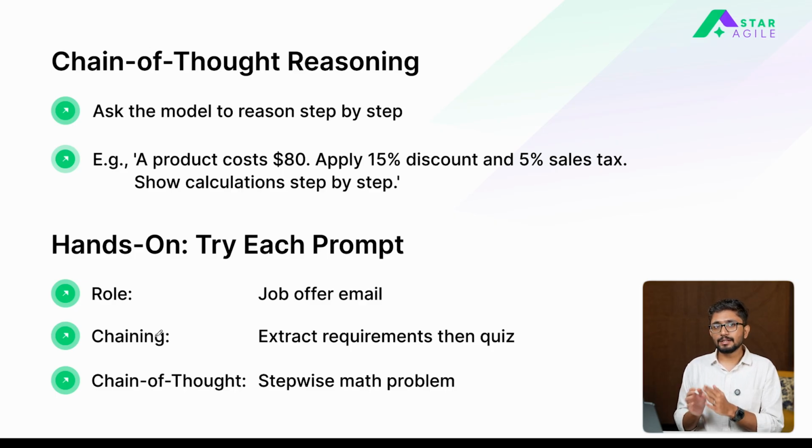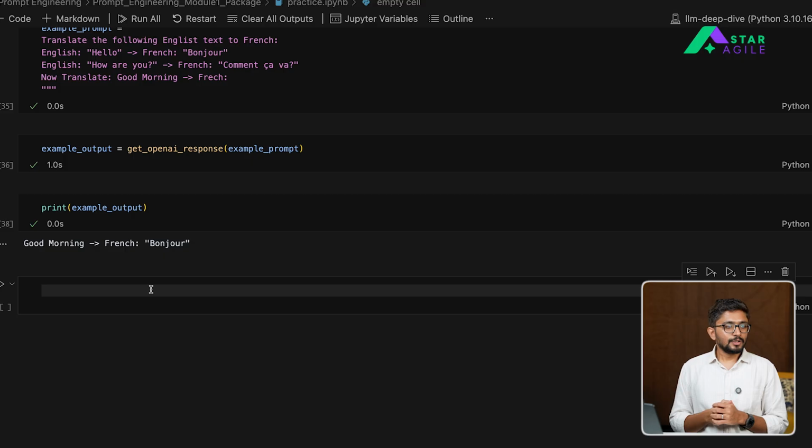So let's try to see these in action, right? We'll see a couple of examples of all these three techniques. The first key thing that you can practice here is the idea of using role prompting. Now with OpenAI, there are multiple ways in which you can design role prompting, right? But here we are going to keep it simple. We are going to assign the role as part of our input prompt only. So let's see how that looks.